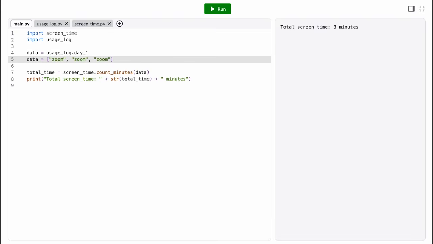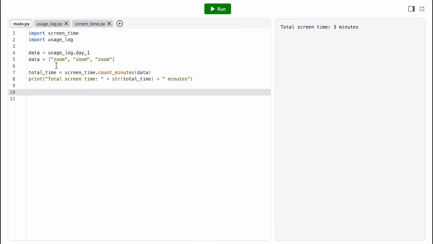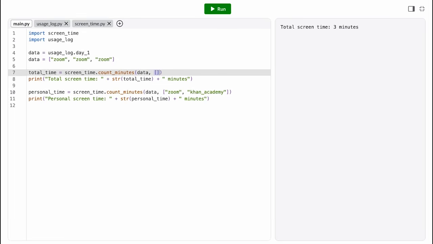One quick thought, though, is that some of my screen time is mandated. Like, I have to be on the Zoom call for work. I'm mostly interested in my personal screen time. So what if I had the option to specify apps to exclude from my count? I can add a second parameter that takes in a list of apps. And if I want to count all apps like before, I can pass in an empty list.